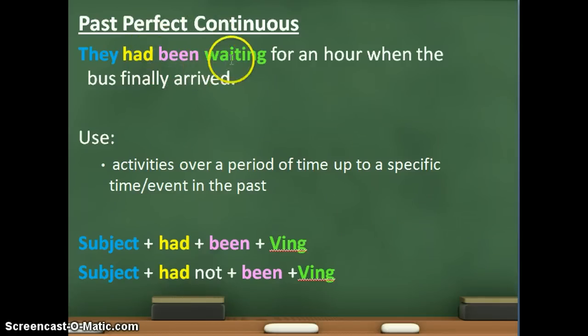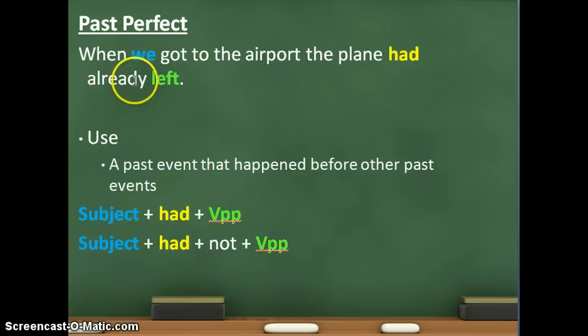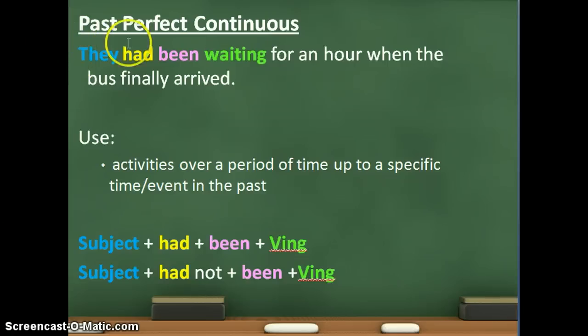So here we've got more of a sense of duration, that it happened for a long time, whereas in the other one, the past perfect example, we've got the had left. Okay, so when we got to the airport, the plane had left. So the uses of the past perfect continuous, all right, as we mentioned, over a period of time that happened before other past events. And how do we form it? Very simple. The subject, had, been, this in this case is not verb to be, but always been, and then the verb in ing. With the negative sentences, subject, had not, been, and the verb in ing.